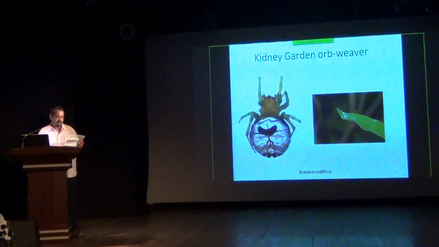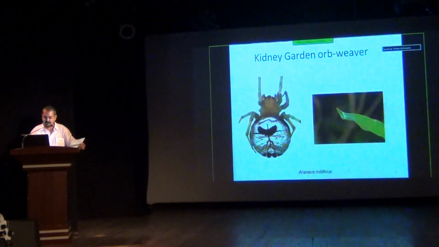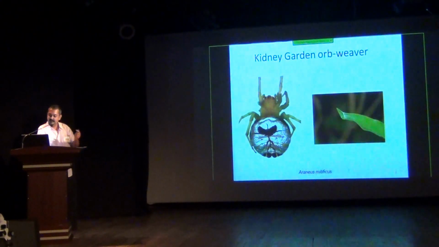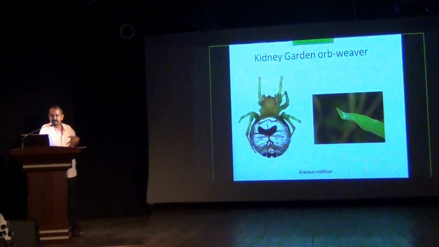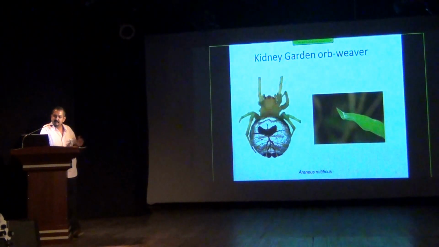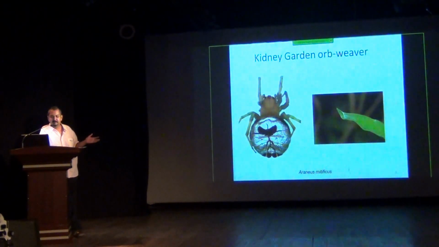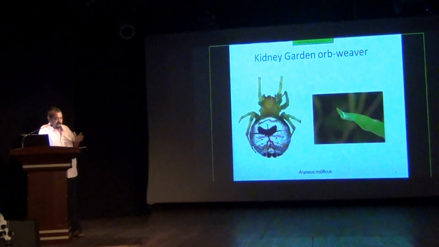The Araneus mitificus, also called the kidney garden orb weaver, another guy from the orb weaving family. So, of course, they make orb webs, and it's very common to find them in your garden kind of habitat. They're really tiny. The females are about 5-6 mm or so, and the males a couple of mm smaller. The sexual dimorphism is not so pronounced in this species.